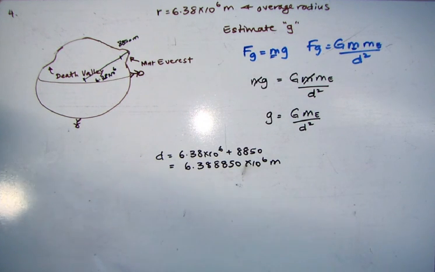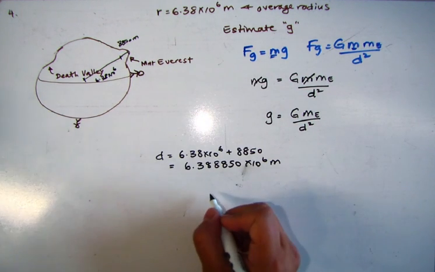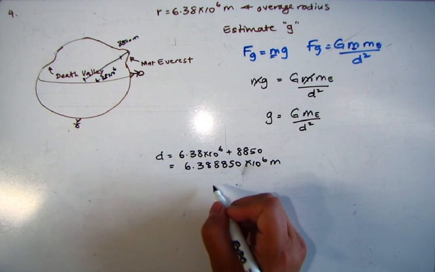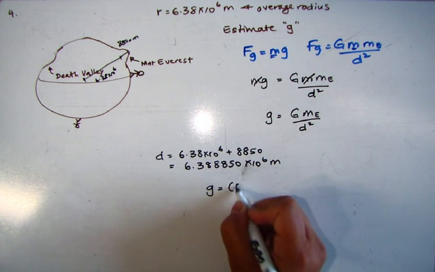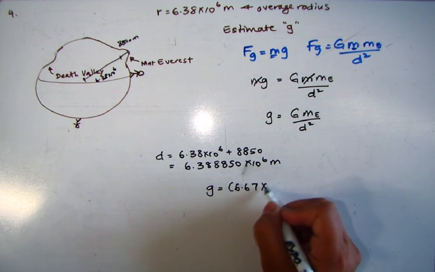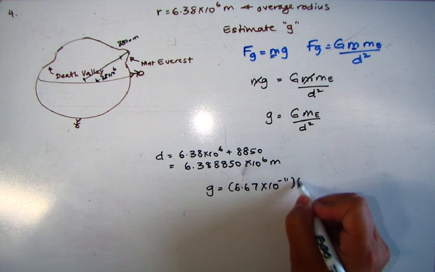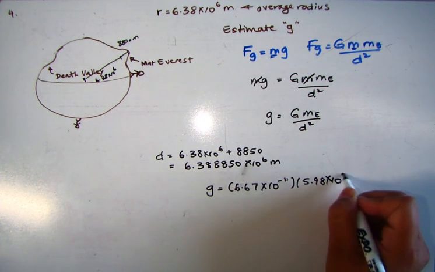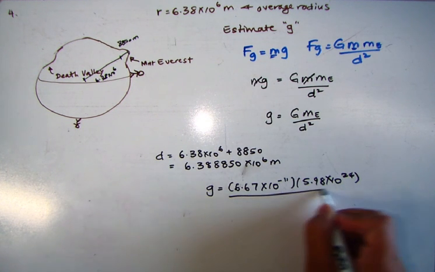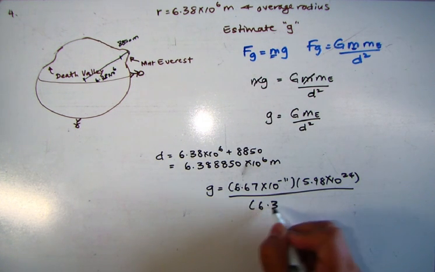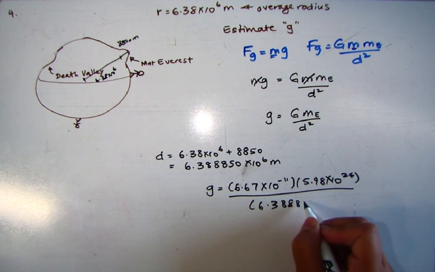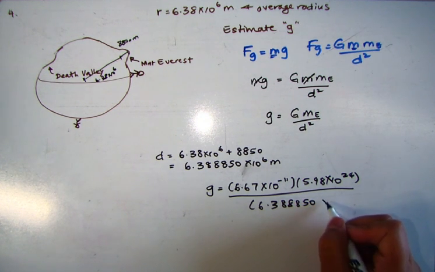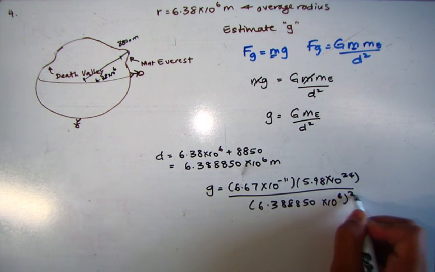And now we can plug that into the equation we just developed. G equals 6.67 times 10 to the negative 11, the mass of the Earth is 5.98 times 10 to the 24, divided by 6.388850 times 10 to the 6th squared.